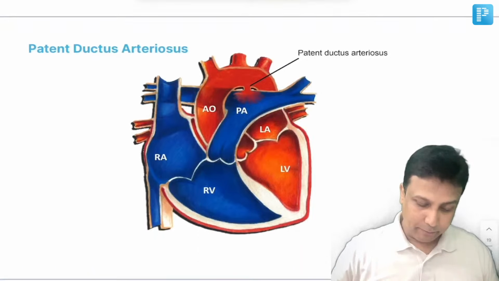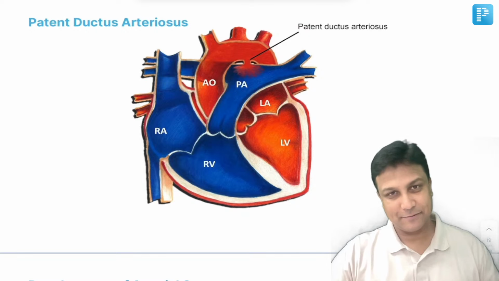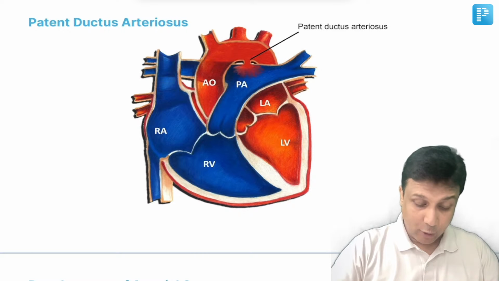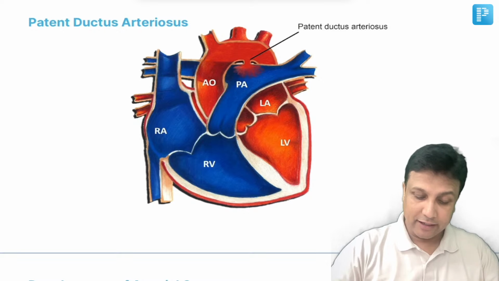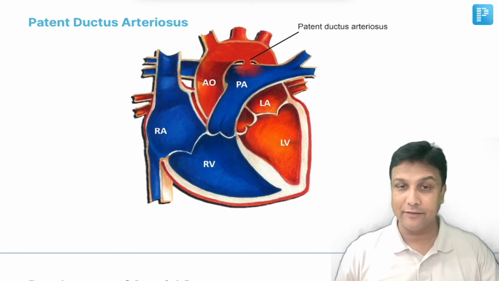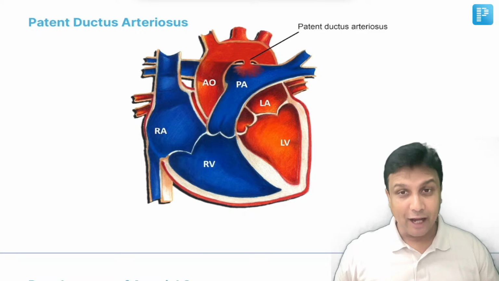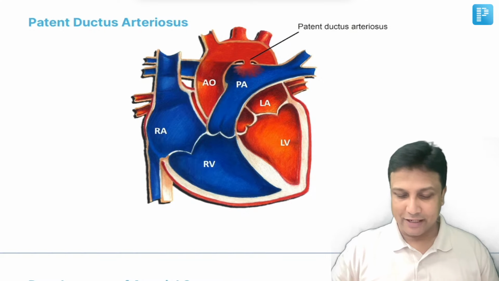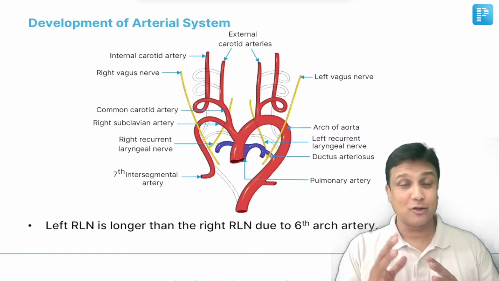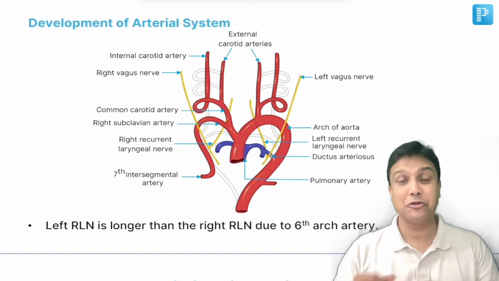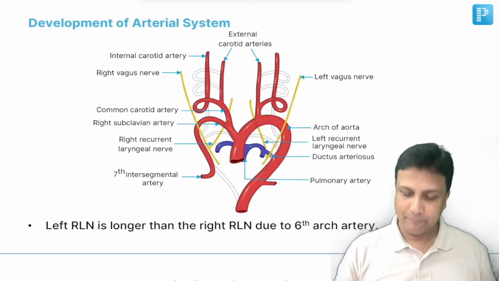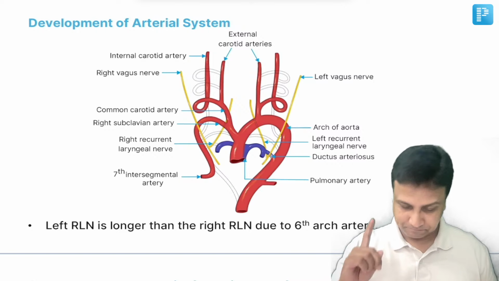Next one, patent ductus arteriosus. Now in this image, you are able to see the patent ductus arteriosus. Why I have included this image here: it has been given twice in your NEET PG exam in the previous years. I'm telling you about the last 5 years. You can go back and see. And now they are actually correlating this with the development of the arterial system. In our regular classes we have already dealt with the development of the arterial system in detail. Recently I have done the resolved classes also. Now let us just quickly revise this here.